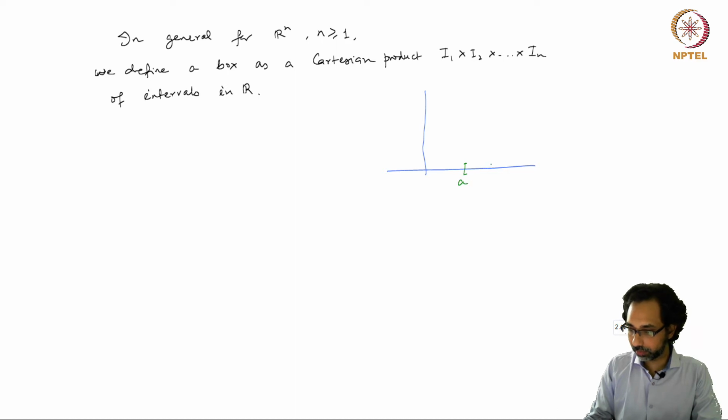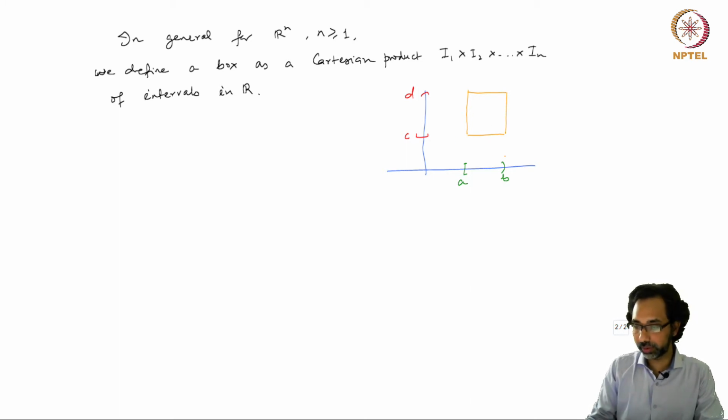if one of our intervals is AB and the other interval is CD, then our box will be simply the square with appropriate sides removed whenever we encounter an open endpoint.